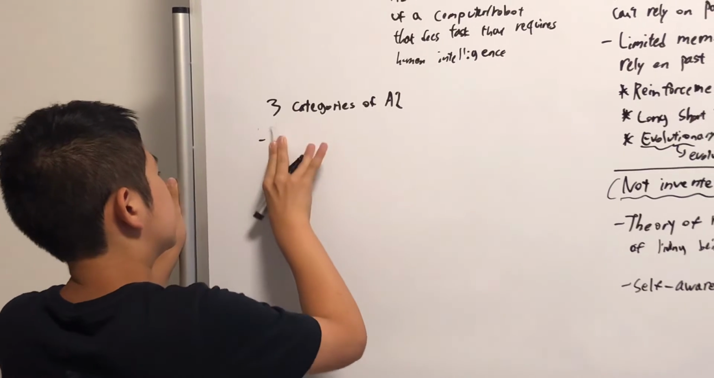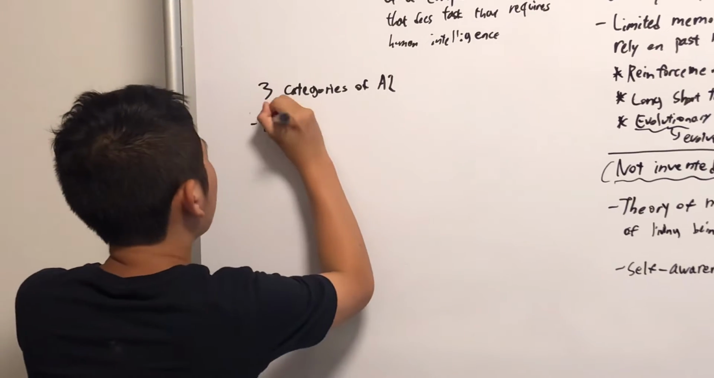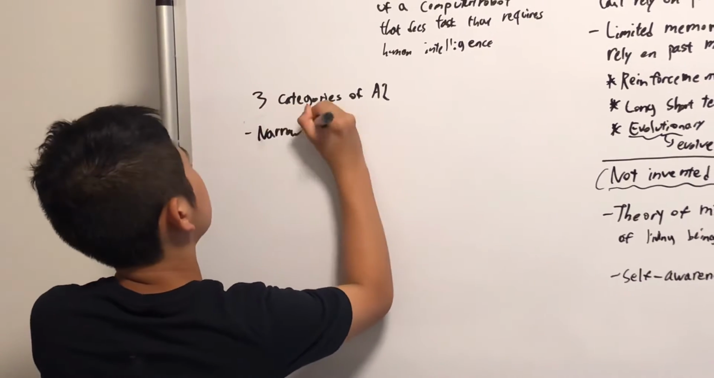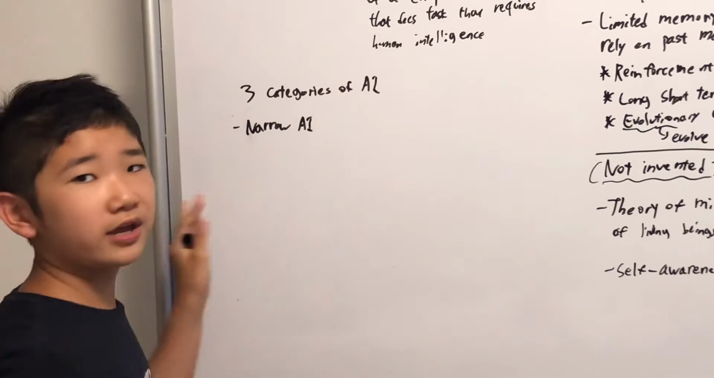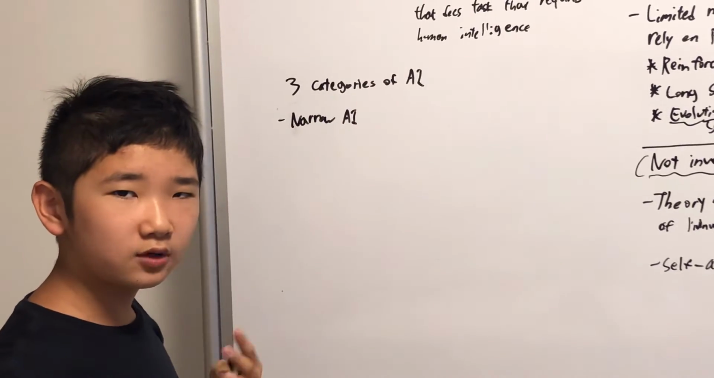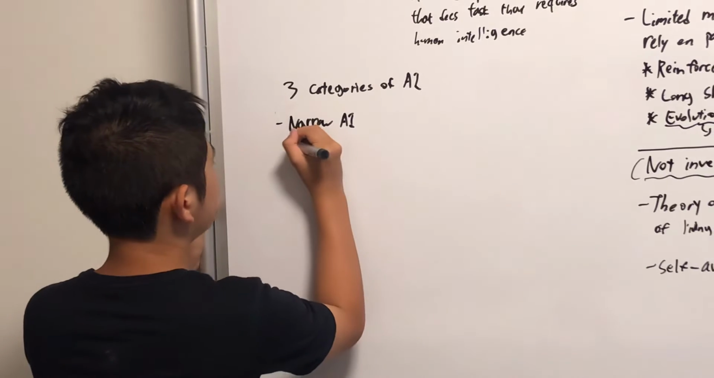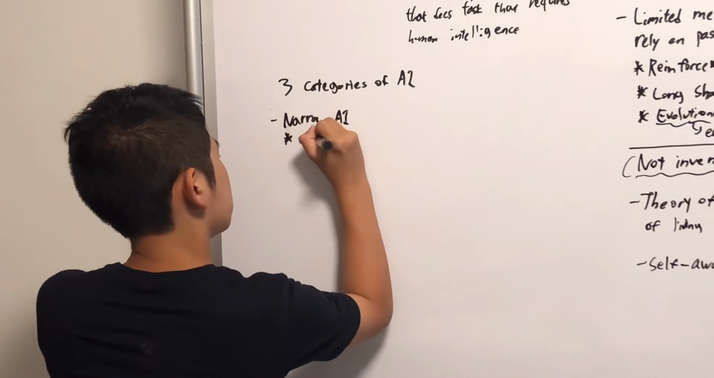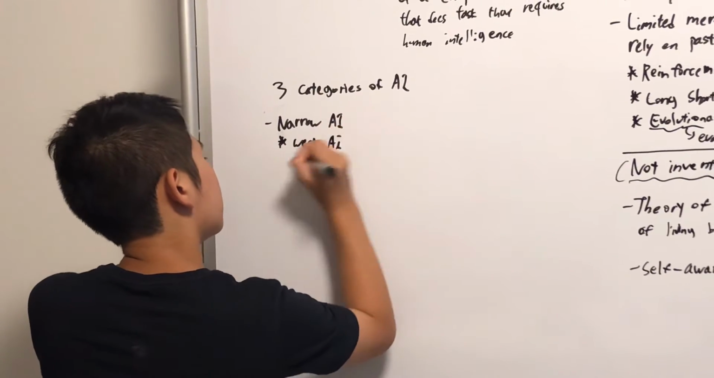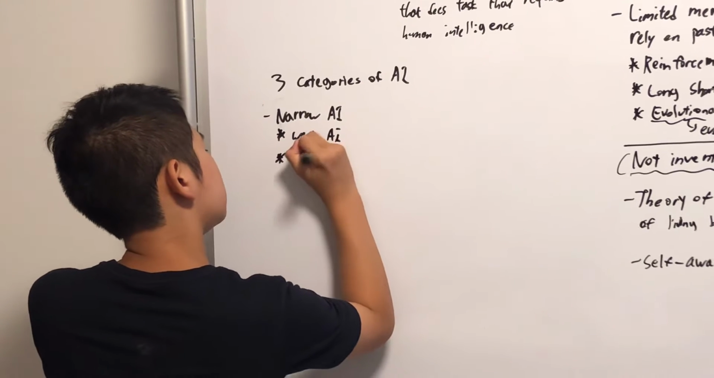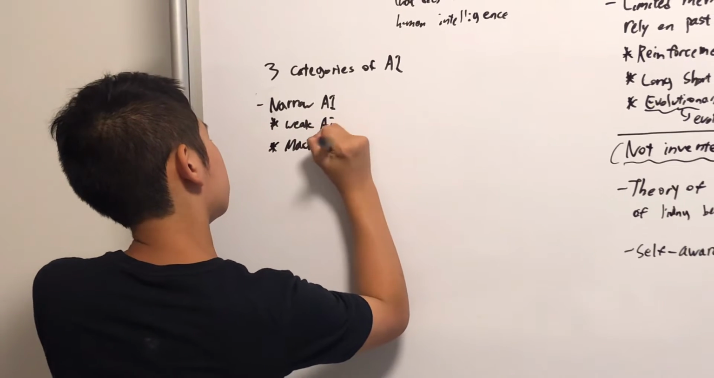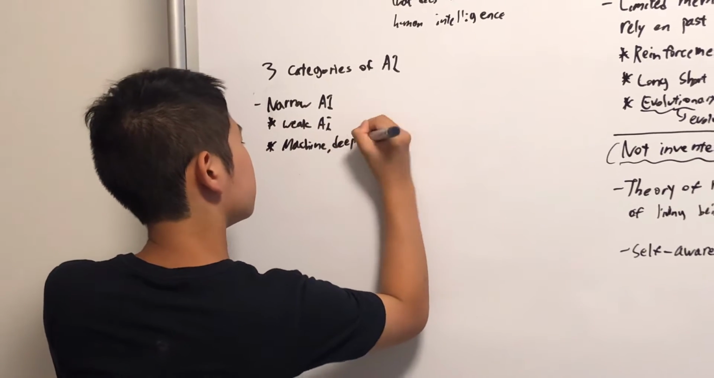There's something first. It's narrow AI, narrow artificial intelligence. So narrow AI is often known as weak AI. You probably heard of this more. It's the weak AI, and it uses machine learning and deep learning.